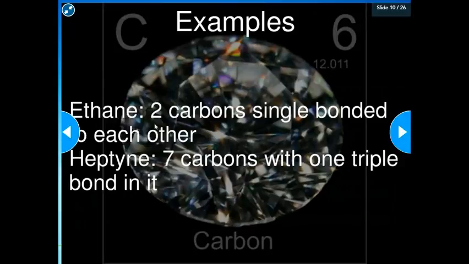Ethane. Ethane means you have 2 carbon atoms, that'd be the eth, and a single bond in there, that's the ane, because it's an alkane. Heptyne. Hept means there are 7 carbon atoms in there, and yne means there's going to be a triple bond somewhere within 2 of those atoms. And some other ones that you might recognize a little bit more, like propane. So propane, prop means 3 carbon atoms, ane means it's all single bonds. Methane, which is the gas that we use for our Bunsen burners, it's natural gas. Meth means 1 carbon, ane means it's all single bonds.